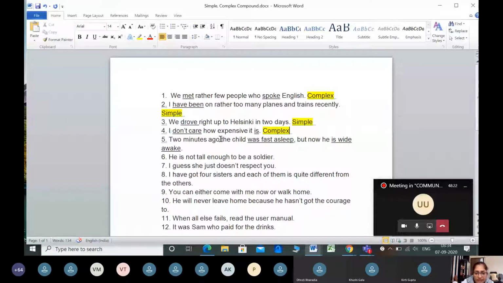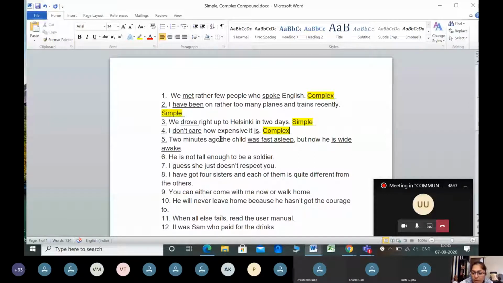Now he is wide awake. That is another main clause. So the child was fast asleep is one main clause. He is wide awake is the second main clause. But is the conjunction. Now can be added along with the second main clause itself. So I have here one phrase, 2 minutes ago, one main clause, the child was fast asleep, a second main clause, now he is wide awake, and but joining the two main clauses. So I have two main clauses and one phrase.